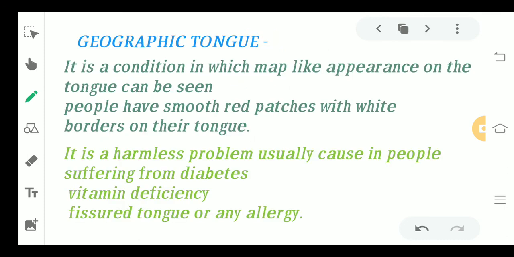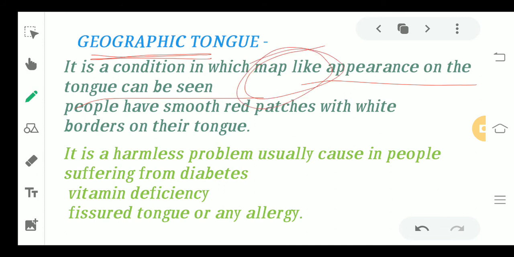Moving ahead to the last condition, that is geographic tongue. Now, the name itself is telling you what you mean by geographic. The first thing that comes in your mind is the planet Earth and the maps. Okay, something irregular masses which come in our mind, that is geographic tongue. So it is basically a condition in which a map-like appearance on the tongue can be seen. I will tell you how it looks like, but for now you have to keep in mind that a certain map-like appearance on the tongue can be seen.